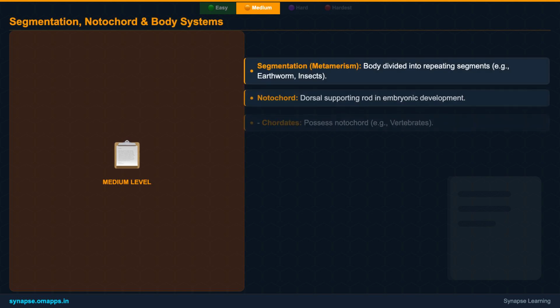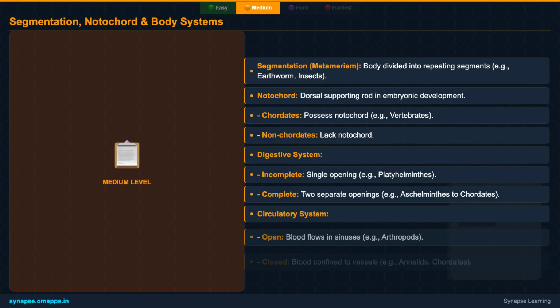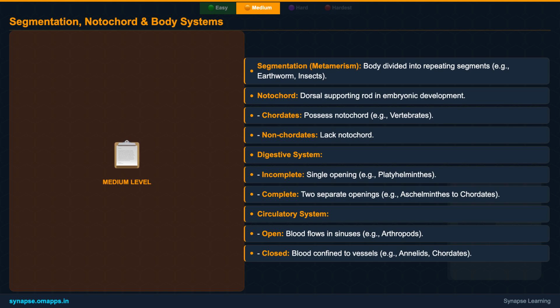Finally, at this medium level, we'll analyze the different types of digestive and circulatory systems. From incomplete to complete digestive tracts and open to closed circulatory systems, these variations highlight different strategies animals use for nutrient processing and transport. Understanding these systems helps us appreciate the diverse adaptations that have evolved in the animal kingdom.